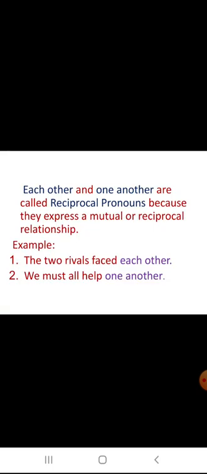Now let us see the reciprocal pronoun. What is a reciprocal pronoun? Each other and one another are called reciprocal pronouns because they express a mutual or reciprocal relationship. For example, the two rivals faced each other. So with the two rivals and each other, we are showing a relationship. We must all help one another. This is what reciprocal pronouns are.